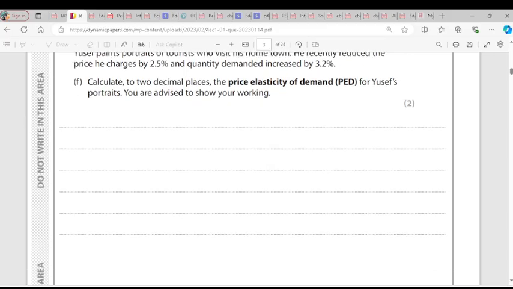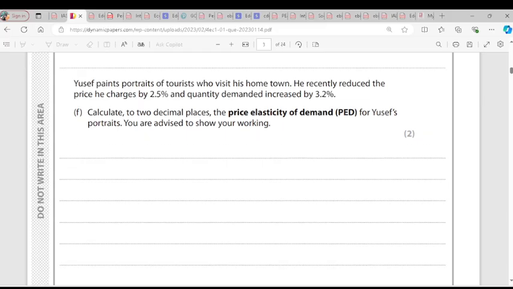We have Joseph, who paints portraits of tourists who visit his hometown. He recently reduced the price of the charges by 2.5% and quantity demanded increased by 3.2%. Calculate to one decimal place the PED for Joseph's portraits. You are advised to show your working. Price elasticity of demand is the degree of responsiveness of the quantity demanded of a product as a result of a change in price. That is what PED is.